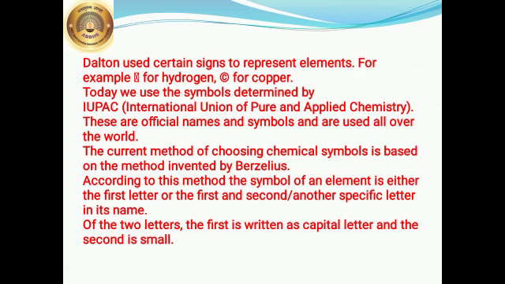The current method of choosing chemical symbols is based on the method invented by Berzelius. According to this method, the symbol of an element is either the first letter or the first and another specific letter in its name. Of the two letters, the first is written as capital letter and the second is written as the small letter. So carbon we write C, oxygen O, nitrogen N, aluminium Al, sodium Na, magnesium Mg. So in this way the element symbols are written.